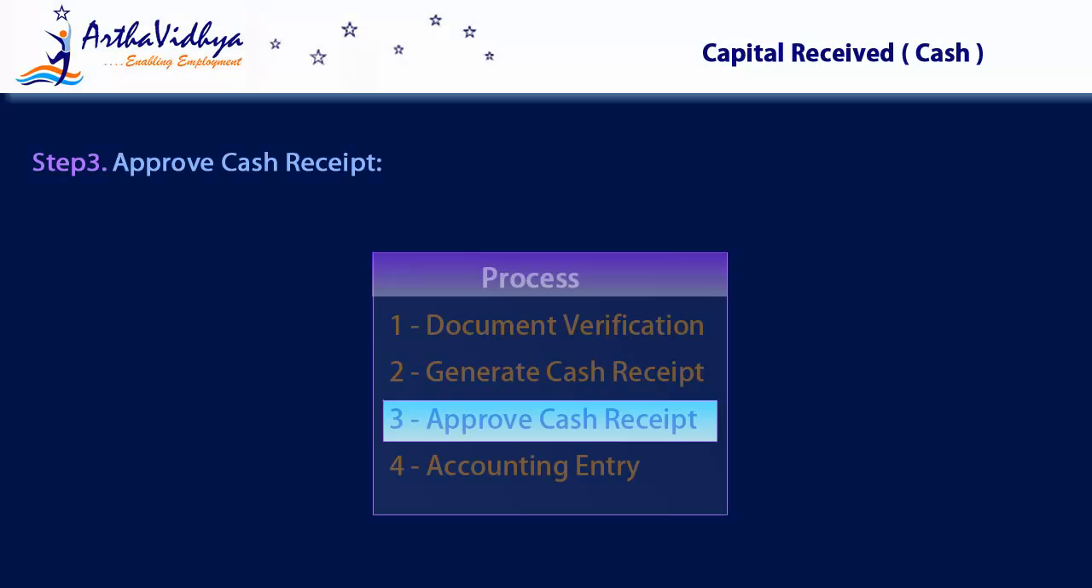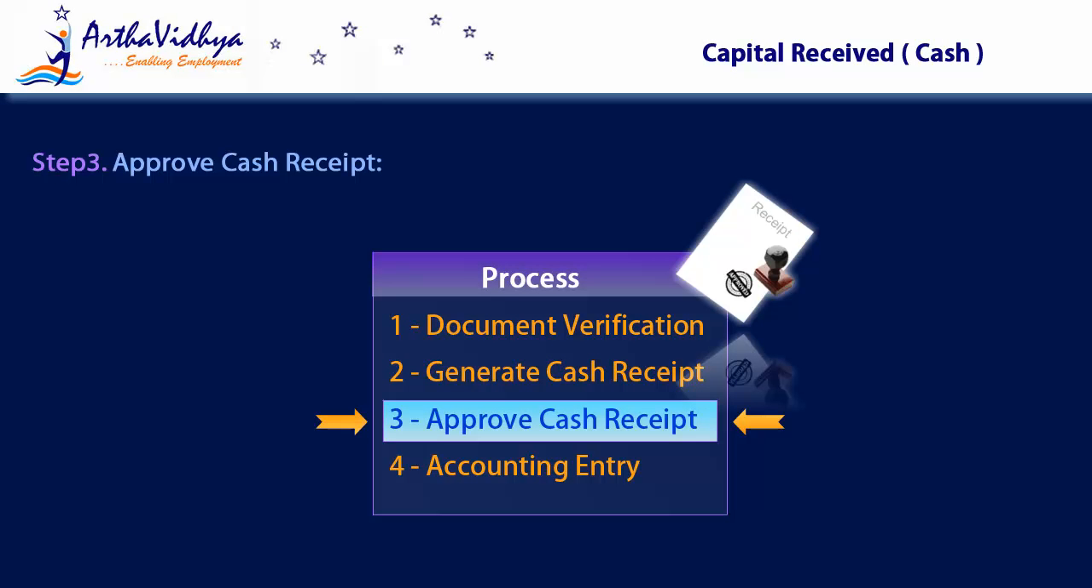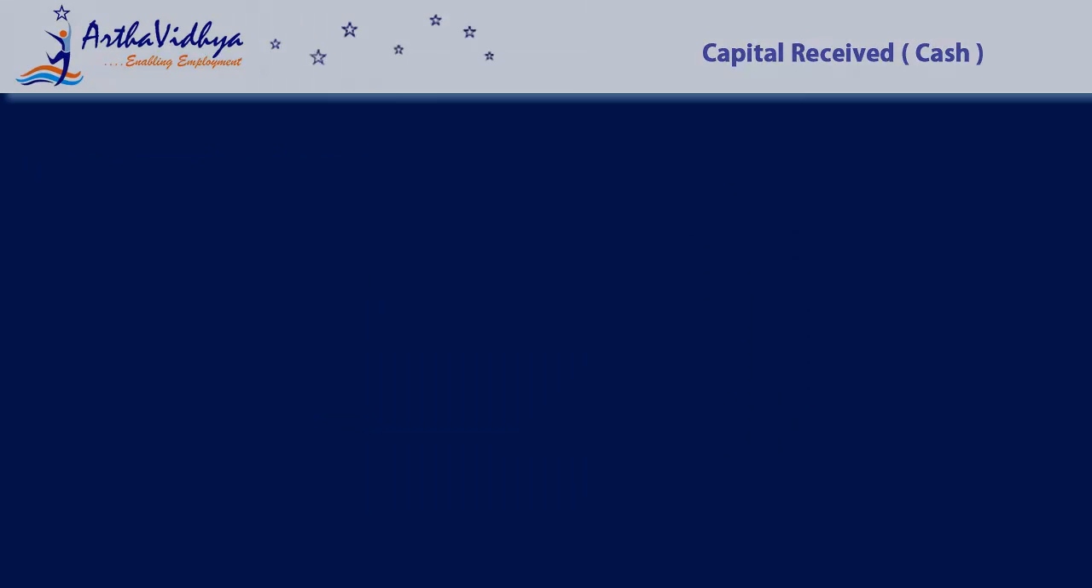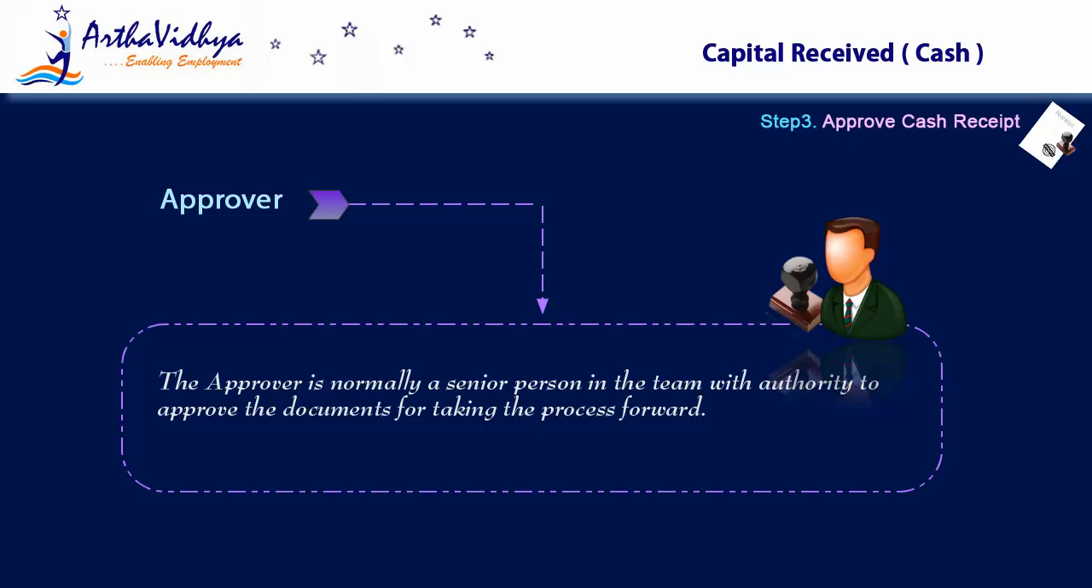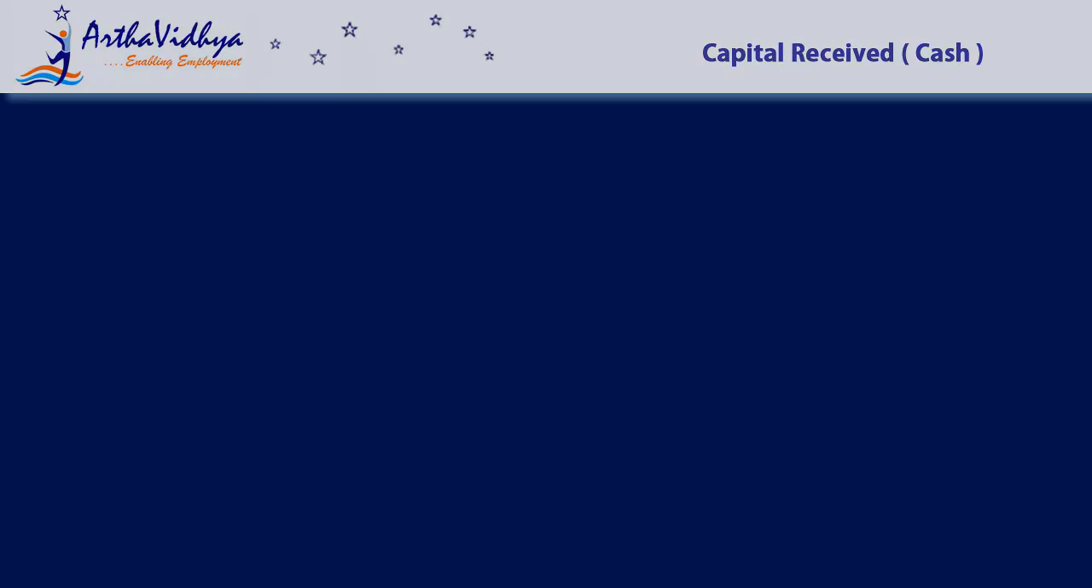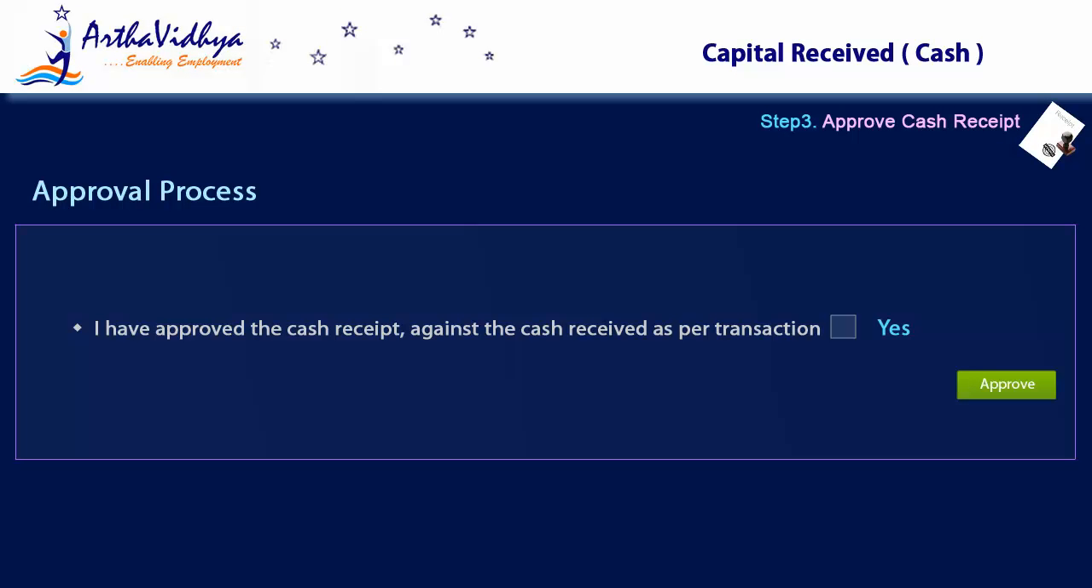Step 3 involves approval of the cash receipt. This step is carried out by the approver. The approver is normally a senior person in the team with authority to approve the documents for taking the process forward. The process of approval involves the approver checking the documents created by the workflow executor with respect to the base and trigger document.